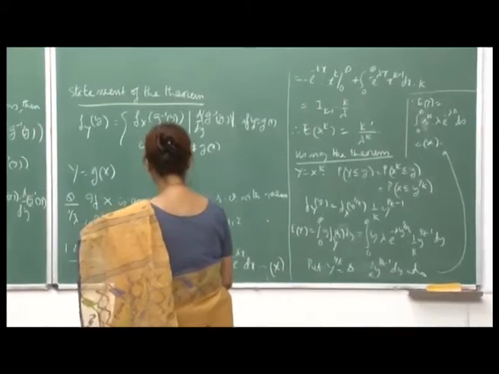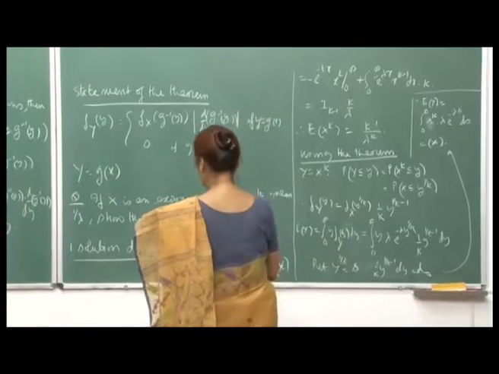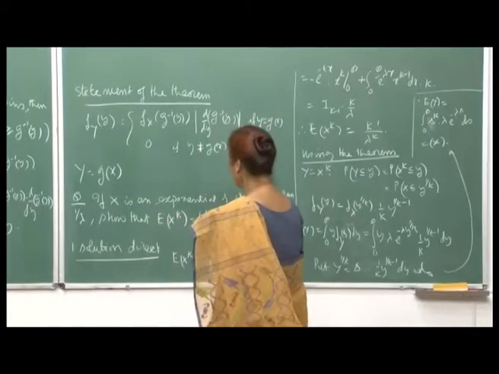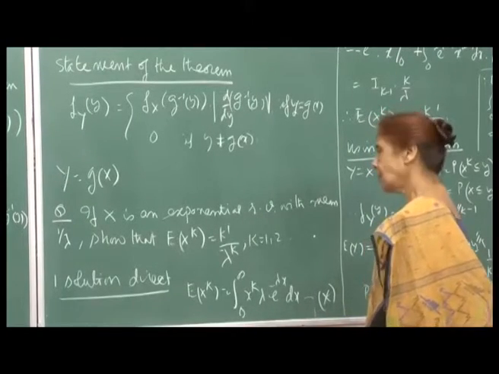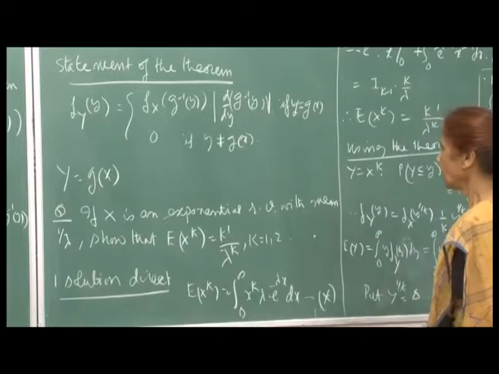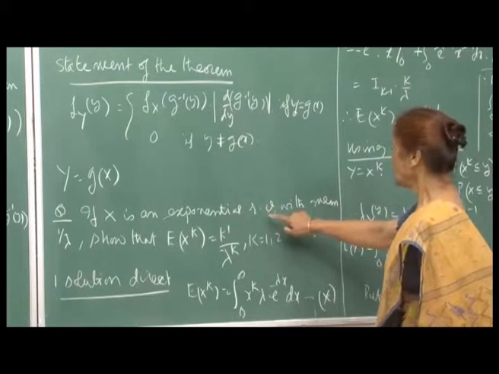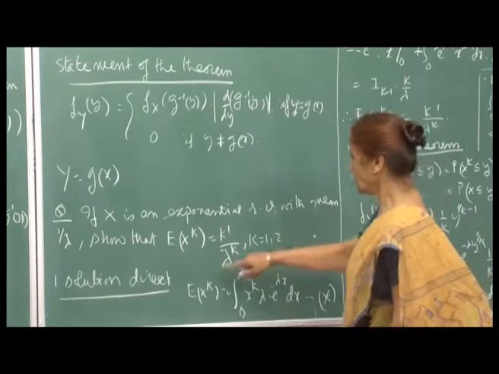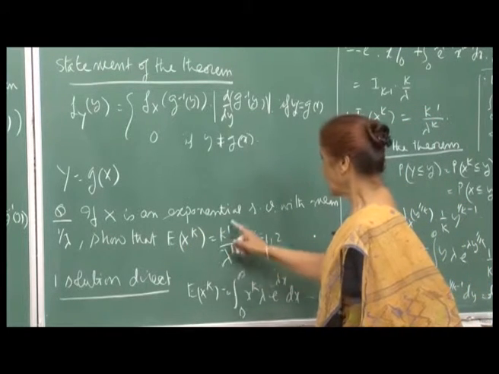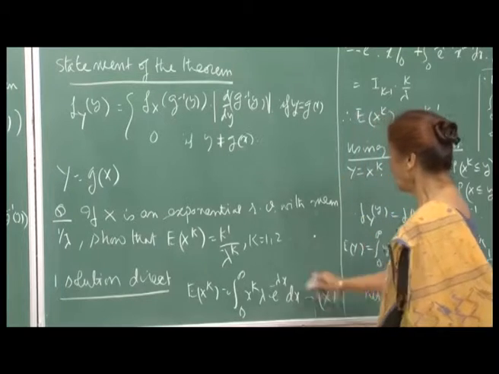Now, let me just show you, as I was saying, that one can either obtain results directly or using the theorem. So, if X is an exponentially distributed random variable with mean 1 by lambda, then we will show that expectation of X raised to k is k factorial upon lambda to the k, k varying from 1.